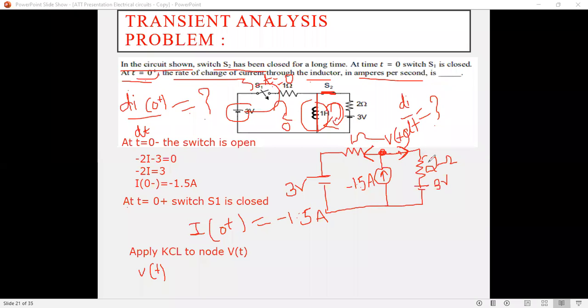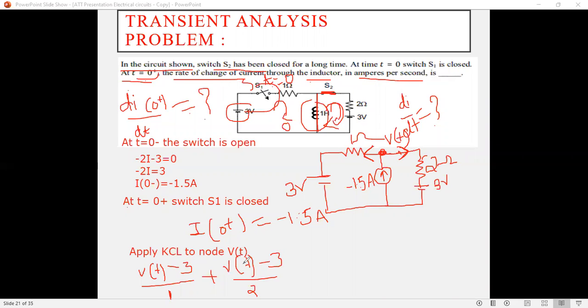Look, these two are outgoing. So outgoing is equal to incoming. So V of t minus 3 volt, divided by 1 ohm resistor, plus V of t minus 3 divided by 2 ohm resistor.